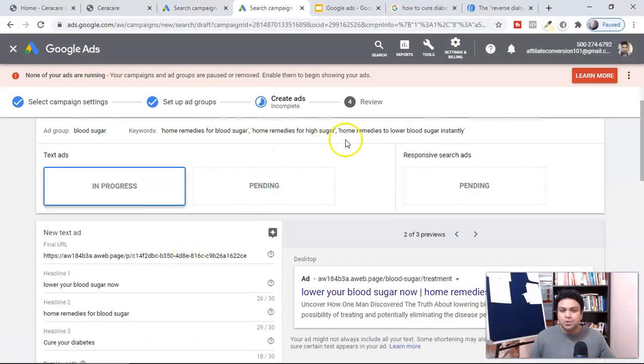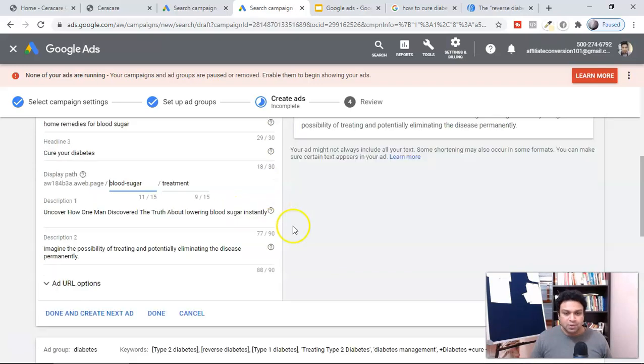This time you can use something like home remedies to lower blood sugar instantly, so that you can target all of the keywords in your ad group. Like that you can create many ads. For example, if you are using 10 keywords in your ad group, you can create at least 3 ads for those keywords, so that you can target all of them in different ads. That's how I do it. It's up to you how you want to create that.